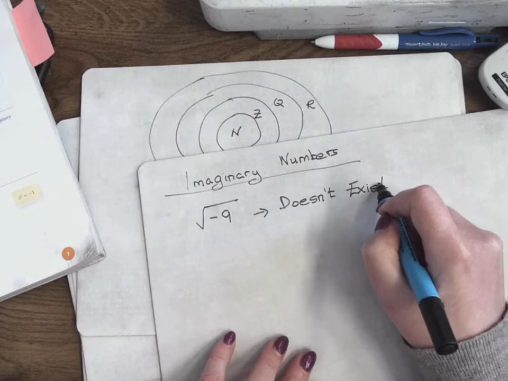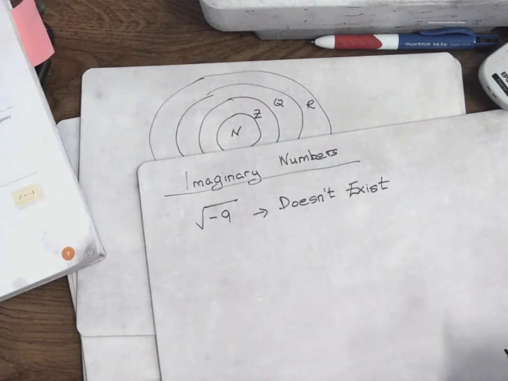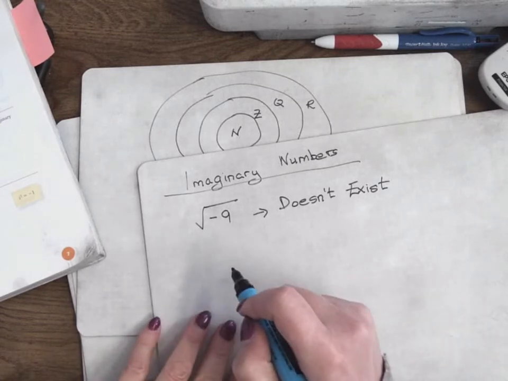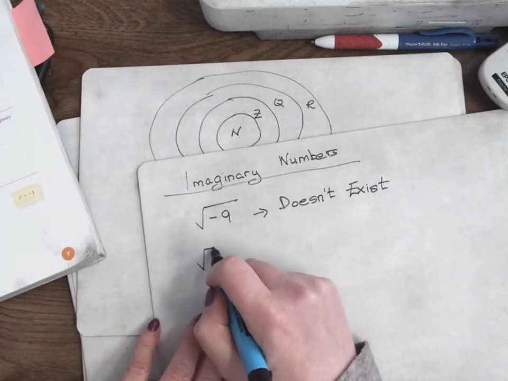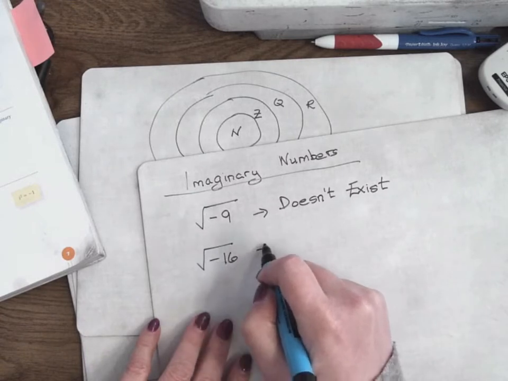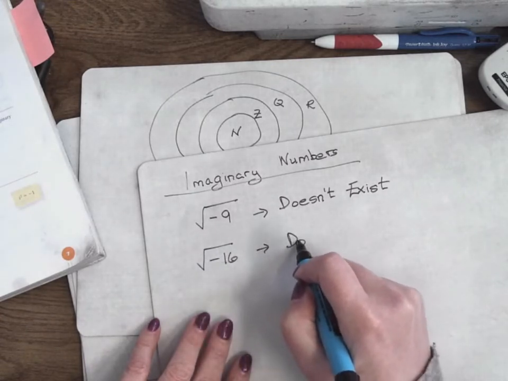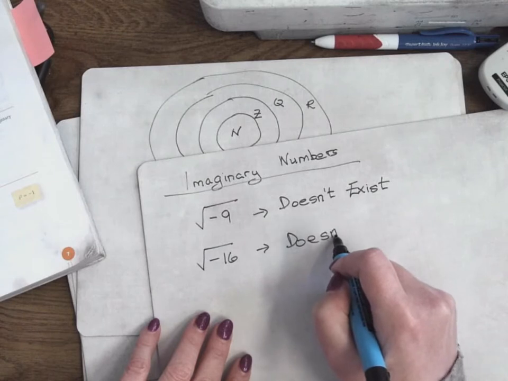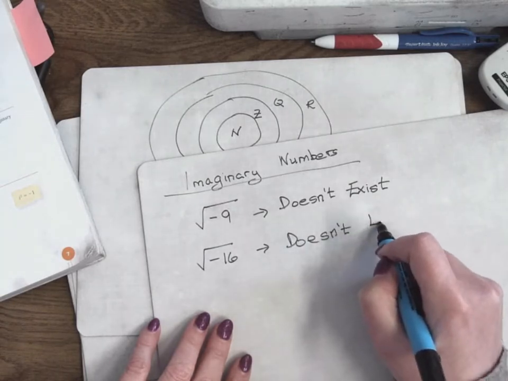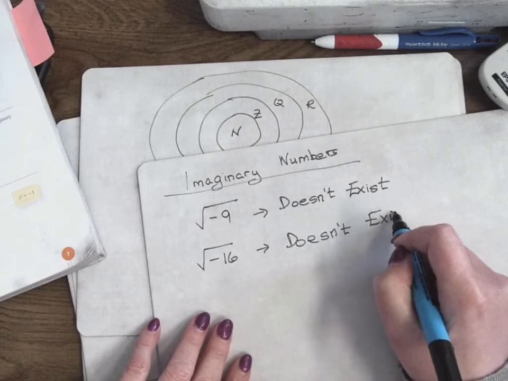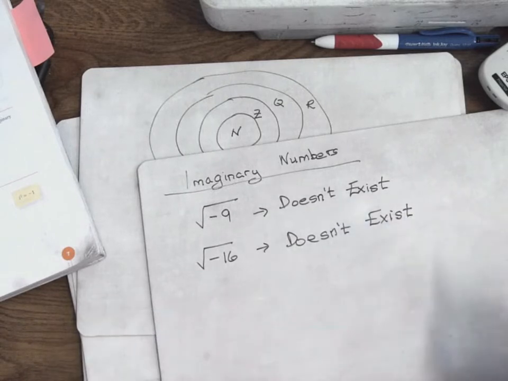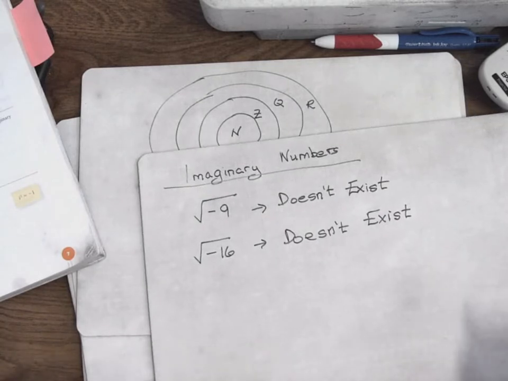We had this already when we were deciding whether the roots of an equation were real or imaginary or equal. Remember we did the b squared minus 4ac. So the square root of -9 doesn't exist. The square root of -16 doesn't exist. So basically you can't get the square root of a negative number. But as we've seen, it does come up in maths. So they had to come up with a way to deal with it. That's how they introduced this whole set of imaginary numbers.